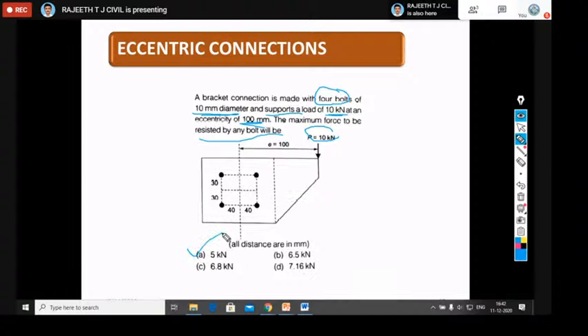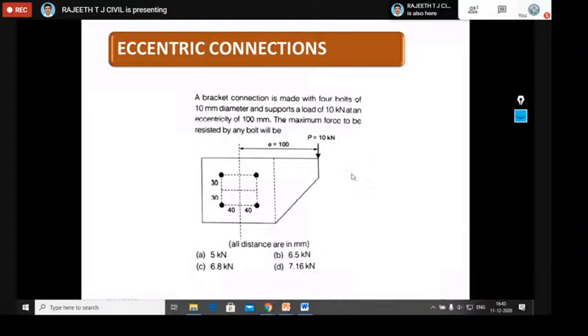Here they have given 4 options: option A 5 kilonewton, option B 6.5, option C 6.8, option D 7.16. This is the problem. I observed that 4 to 5 times they asked bracket connection problems. Here they will give the figure. This is your bracket plate.